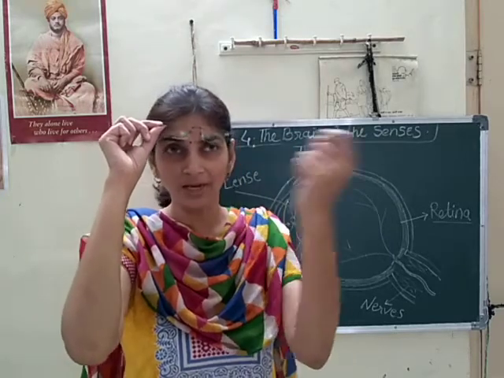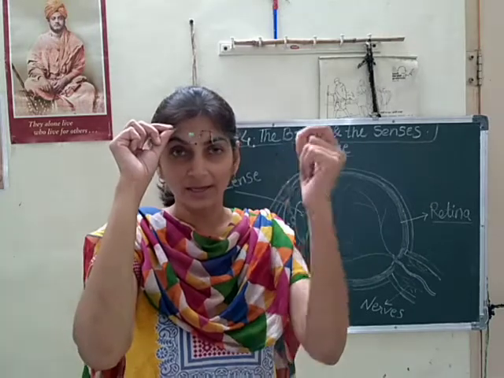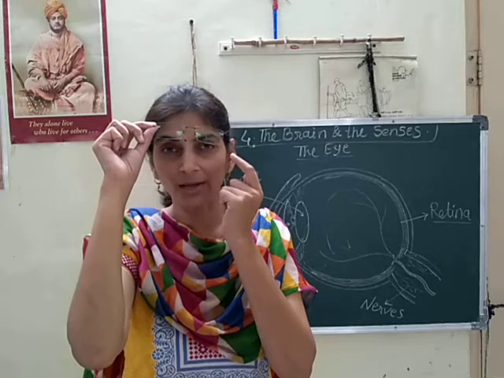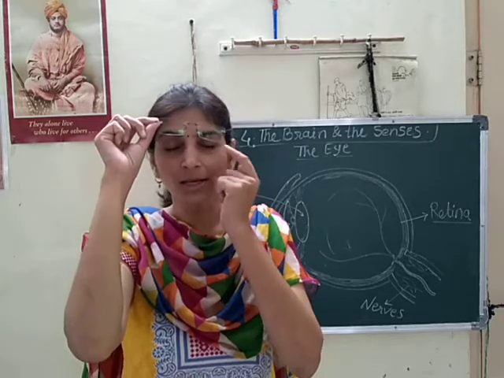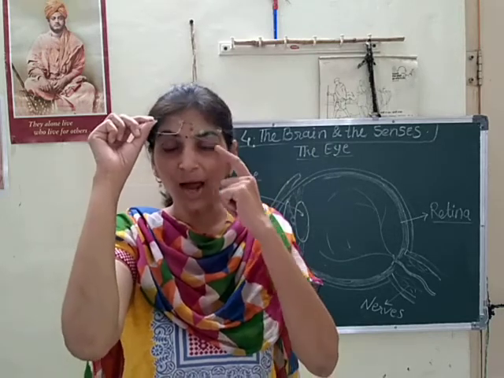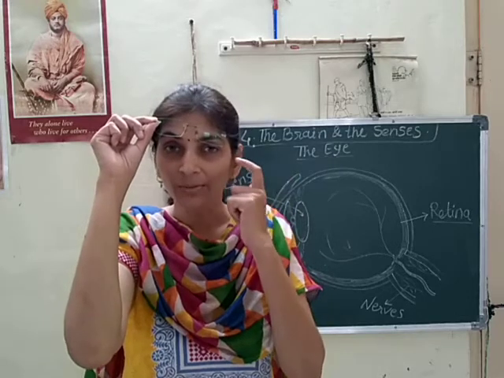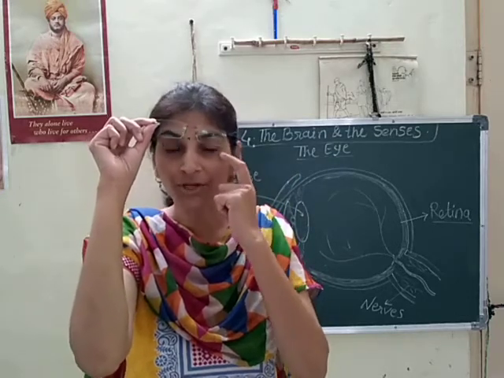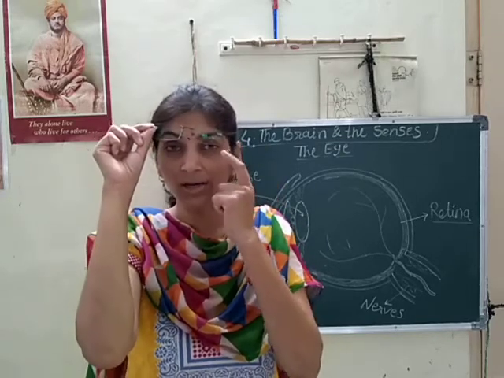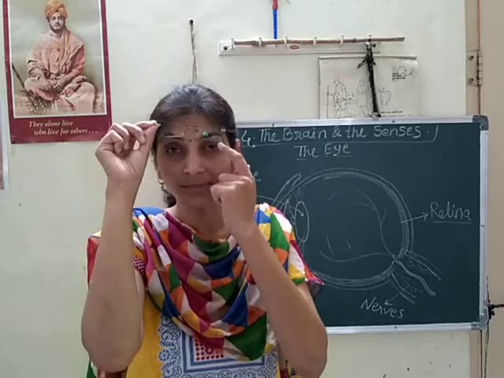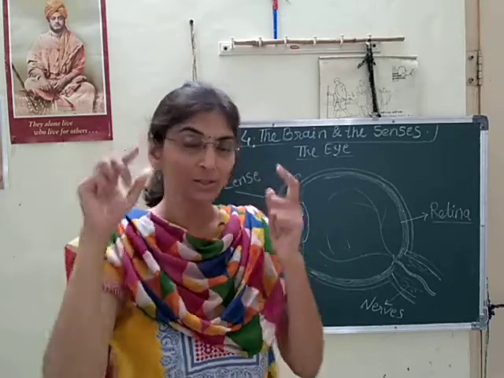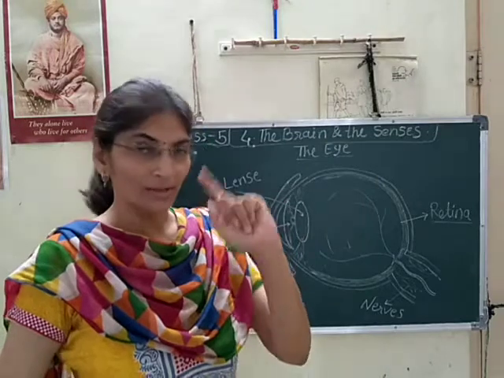If any dust particle or insect is coming towards our eye, what do we do immediately? We close our eye. Our eyelids do the action like this, and our eye gets protected. So eyelids also give protection to our eyeballs. So this sense organ, the eye, is protected by the skull and again by the eyelids. That is important, keep it in mind.